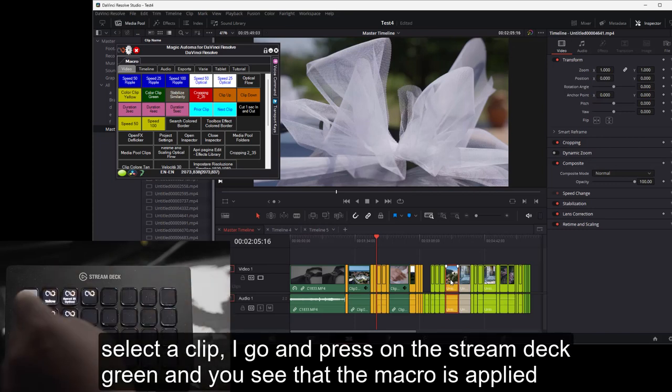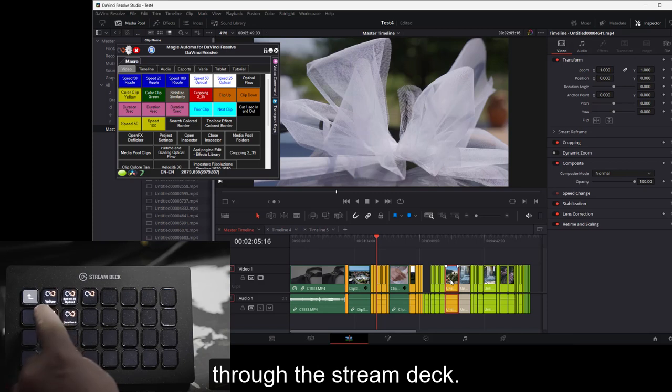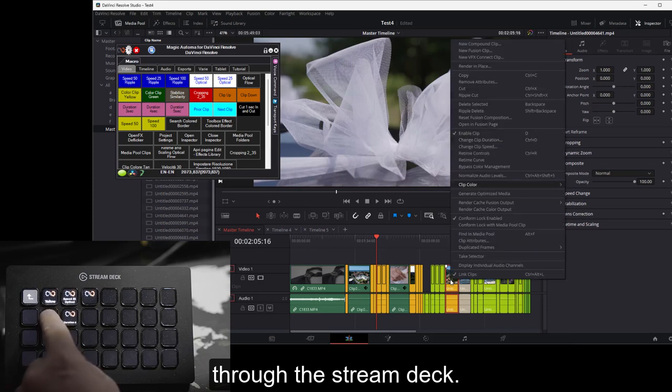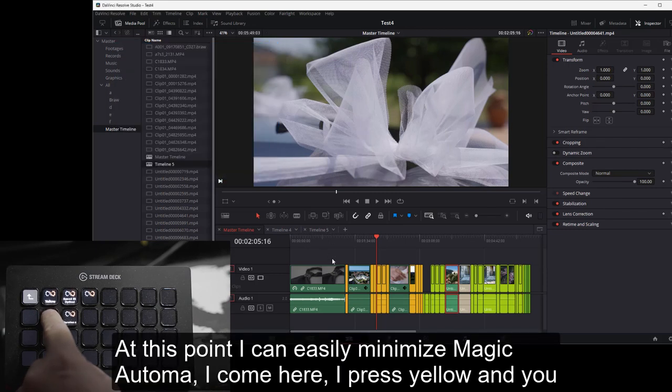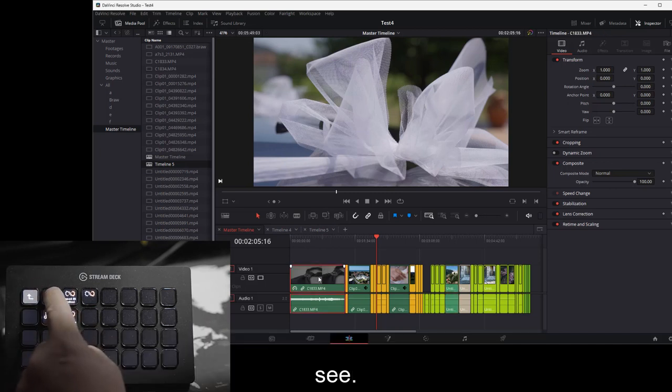I select a clip, I go and press green on the Stream Deck and you see that the macro is applied through the Stream Deck. At this point I can easily minimize magicautoma, I come here, I press yellow and you see.